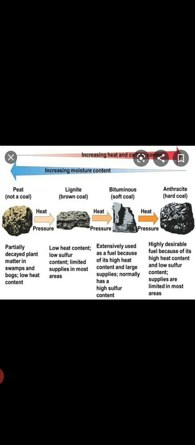Now the second stage of coal formation is brown coal, called as lignite. Lignite is also called as brown coal. It is composed of compressed woody matter that has lost most of its moisture content. The carbon content here in lignite increases up to 70%. It is more solid than peat, but still it is soft enough to be broken down into pieces.